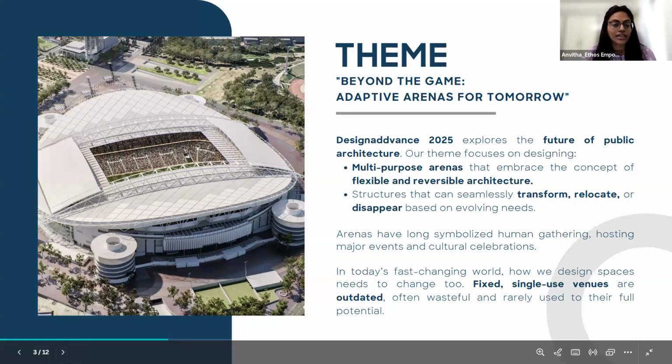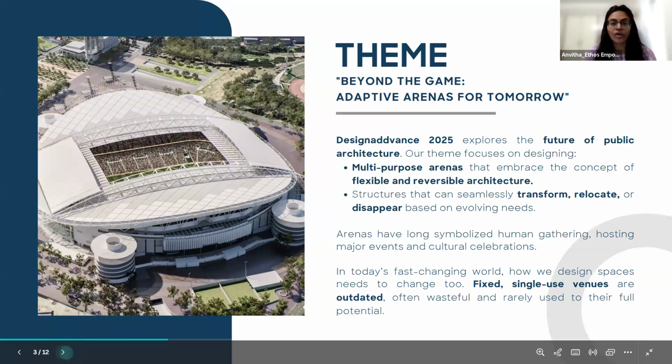This year, with the intention to diversify public architecture, Design Advance explores its future. One of the biggest typologies in public architecture is arena design. The way we design spaces defines our urban environment. As we are rapidly getting urbanized every day, the lack of space and the demand for more functions have been increasing exponentially. So what is the next step we take as responsible designers of tomorrow? To design spaces that cater to more than one purpose or intention.